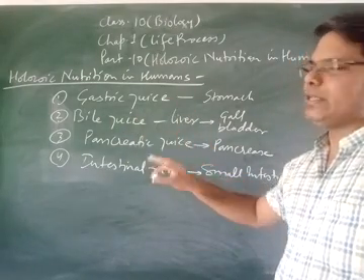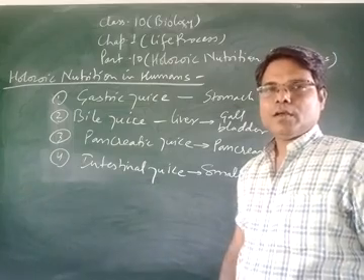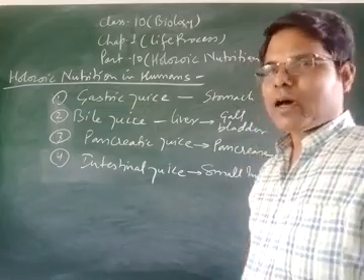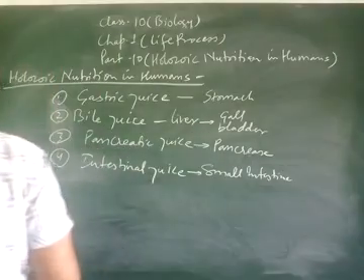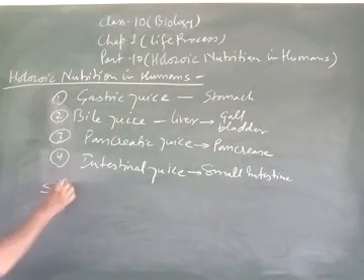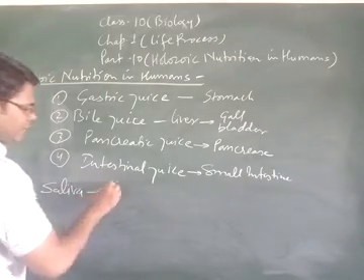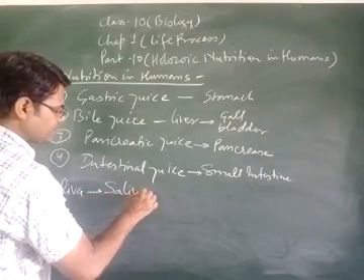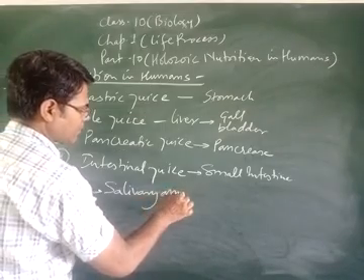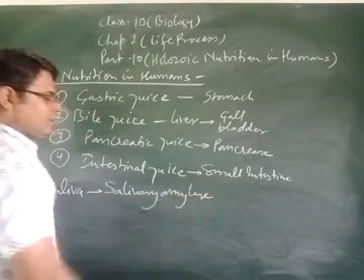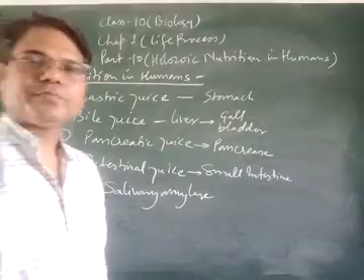Students, along with this, saliva which is secreted in the mouth contains salivary amylase.